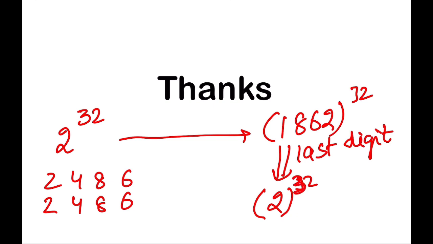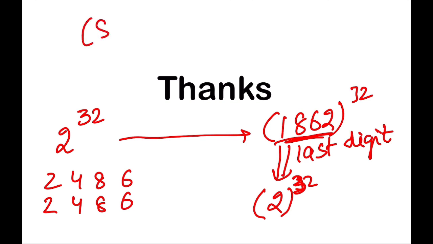Because the last digit is decided only by the last digit. So in 1862, only 2 will decide what the last digit will be, and 186 will not. So you can simply write it as 2 raised to power 32, and solving 2 raised to power 32 is easy, right? So this is how you do it.